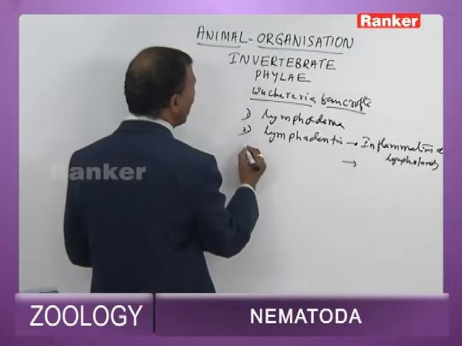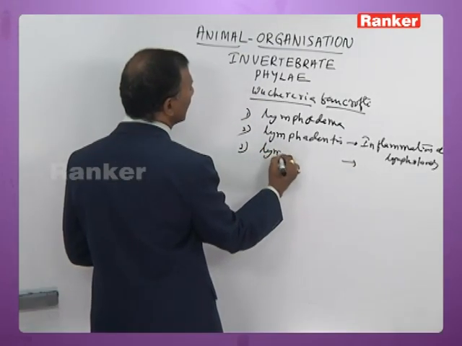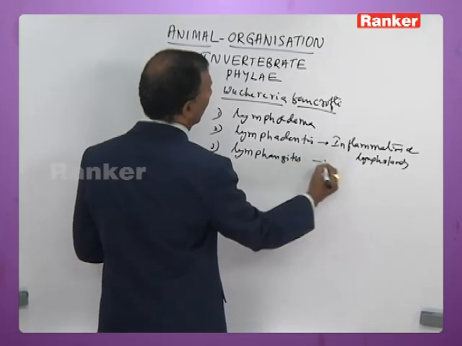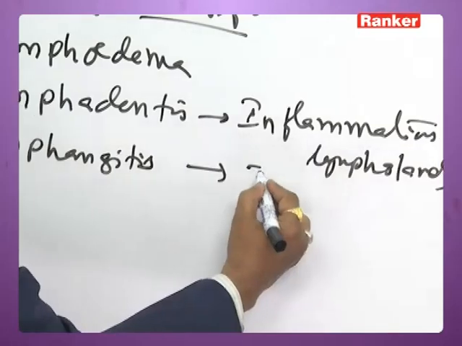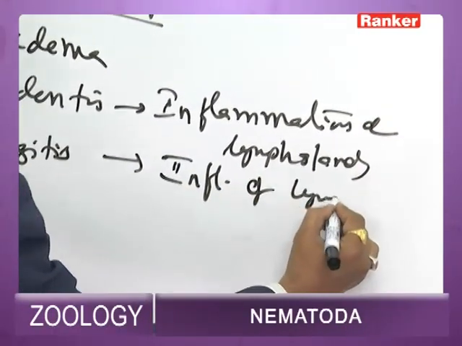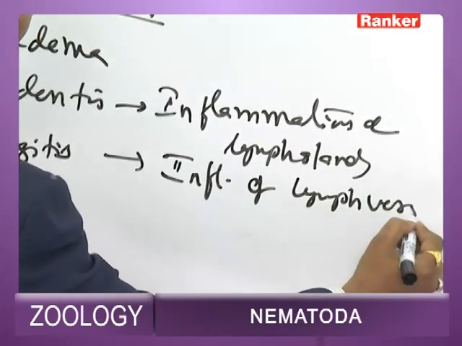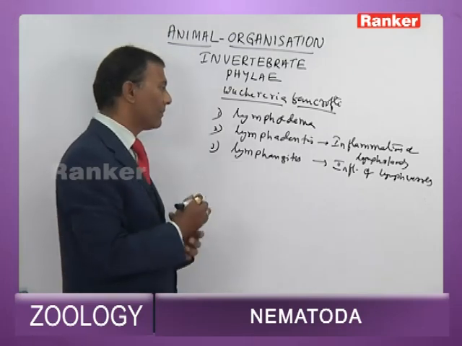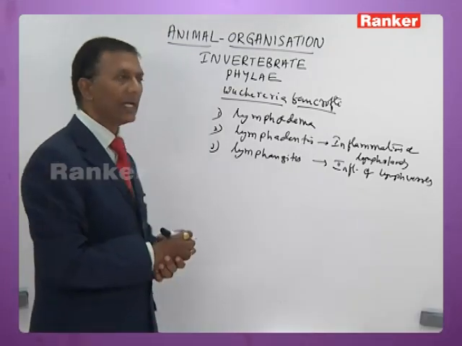And they cause inflammation of lymph vessels called lymphangitis. Inflammation of lymph glands is called lymphadenitis. Inflammation of lymph vessels is called lymphangitis.